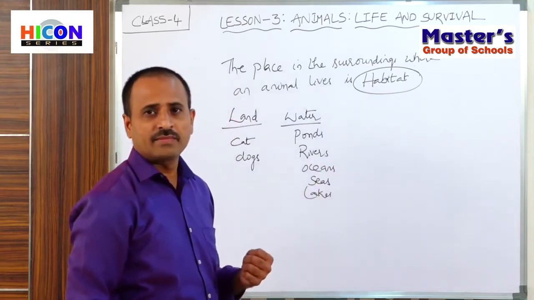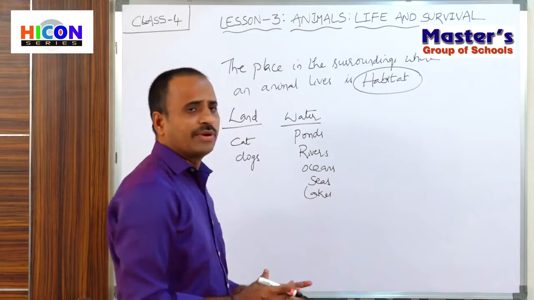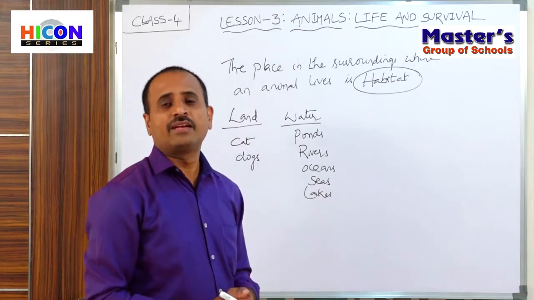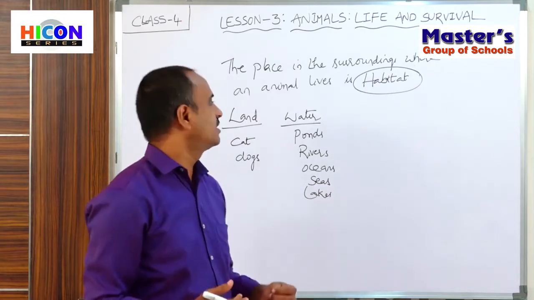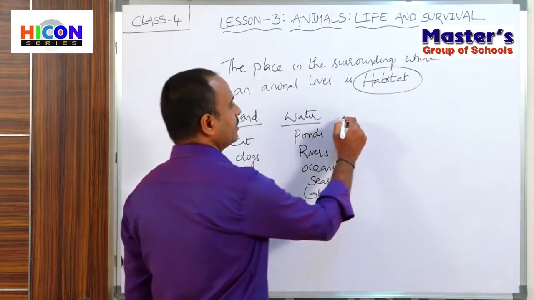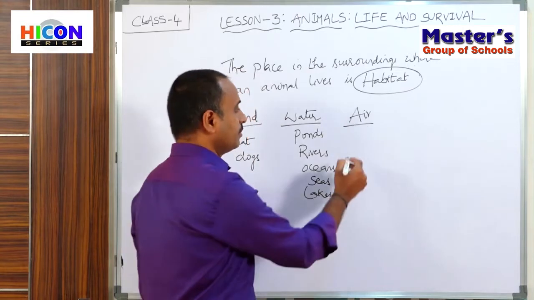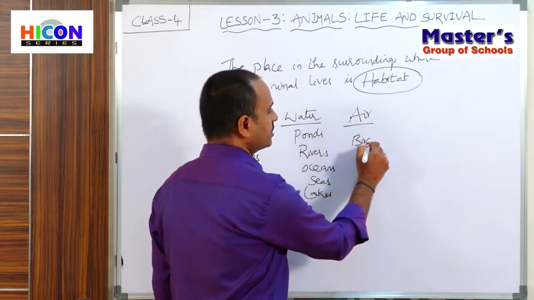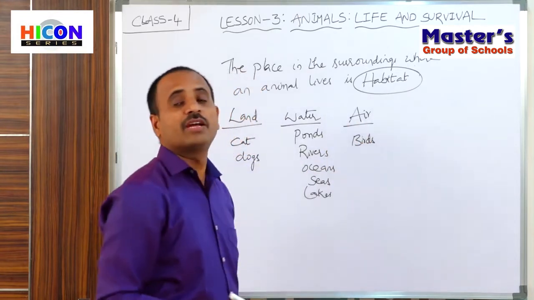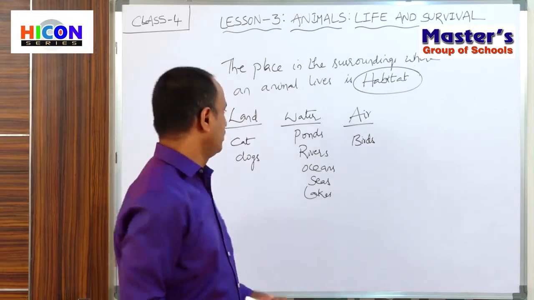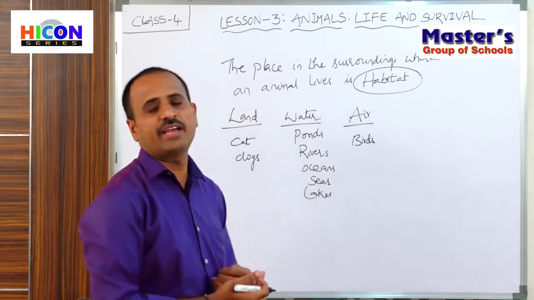In this way, different animals live in different habitats. If we take air, we observe some animals flying in the air. For example, birds. Most of the birds fly and we observe them in the air. So children, these are the examples for different habitats.